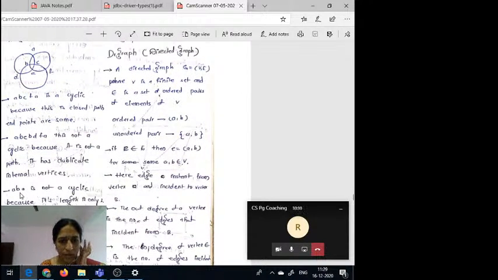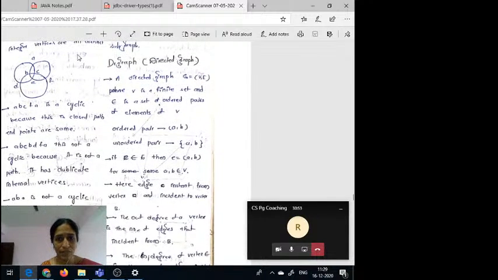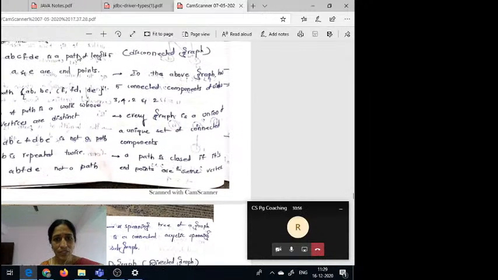Here, ABA is not a cycle, because its length is only 2. Observe that the length is the number of edges in that walk. In the definition itself, we can say that a path is closed if its end points are the same vertex.